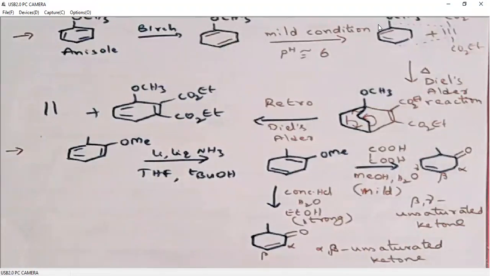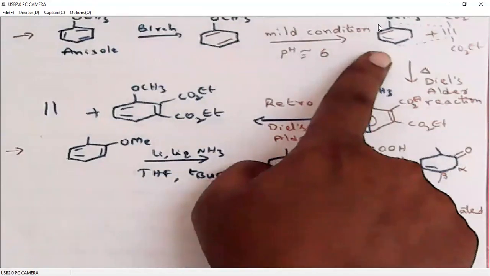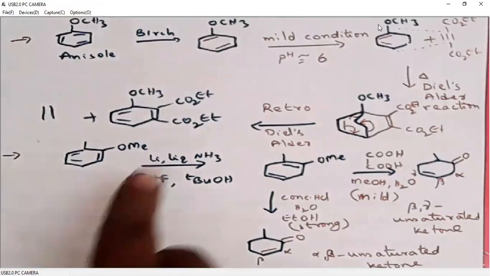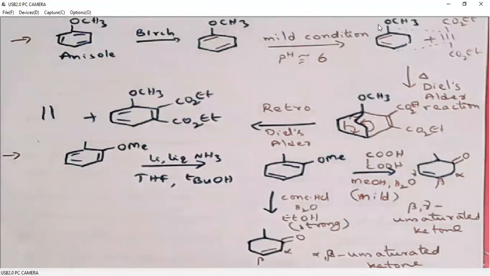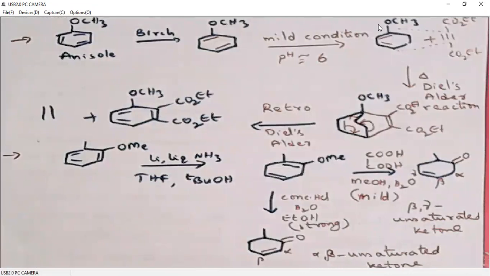Generally in these Birch reductions, there is always a possibility for directly generating the conjugated diene. We were discussing that only non-conjugated dienes will be generated, but there is a possibility for the generation of conjugated diene also. So to eliminate the conjugated dienes, what we generally do is add an alcohol or water so that